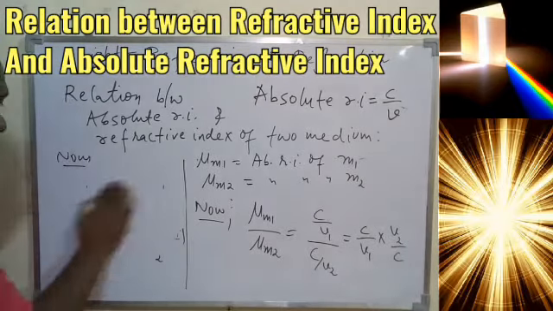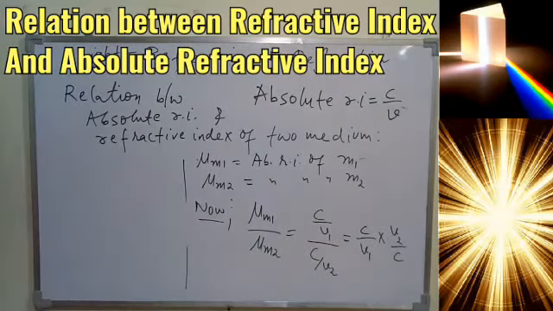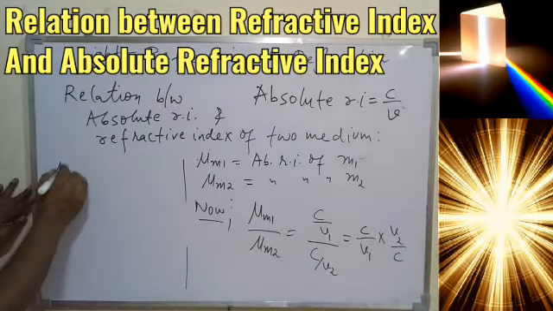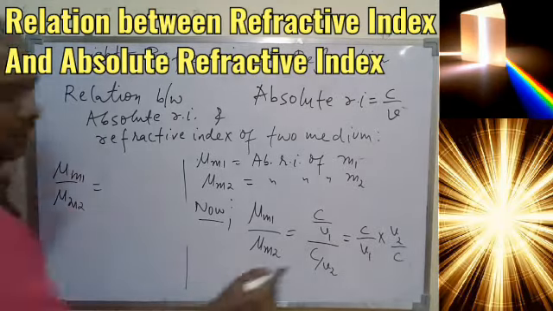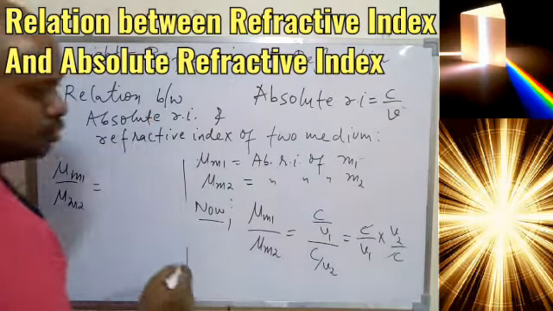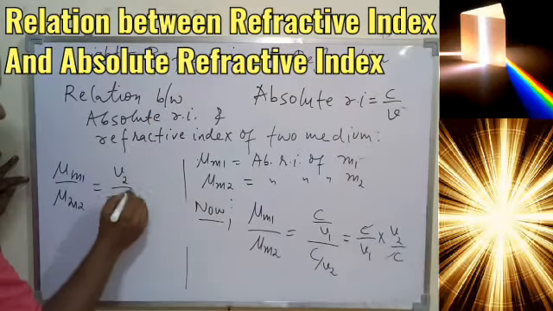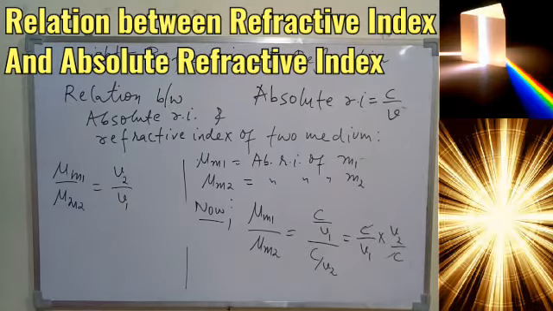From this we are getting the second part. Overall we are getting mu M1 by mu M2 is equal to, C will be cancelled here, so what we'll get? V2 upon V1. Yes or no?